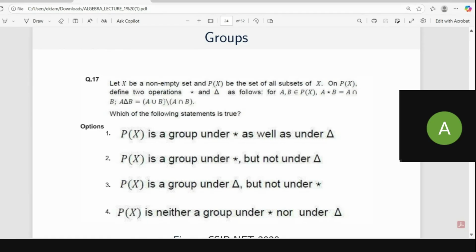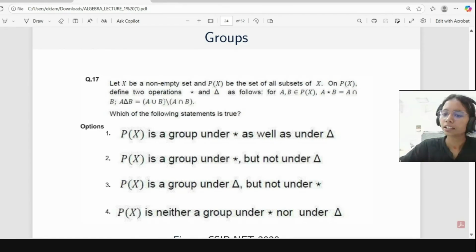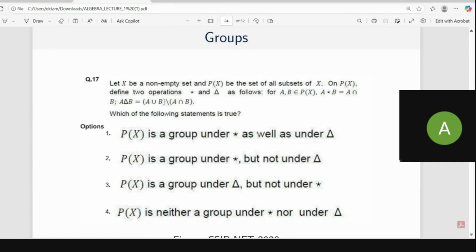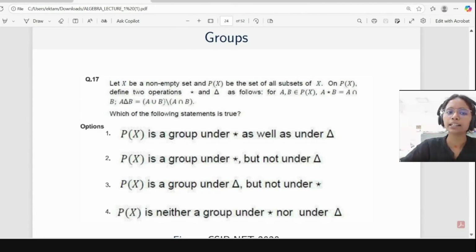Yes, ma'am. And A intersection phi will come phi only. After that you take A union phi minus A intersection phi, it will be equal to A minus phi, and A minus phi is equal to A only. So according to this, phi will be the identity element for symmetric difference.